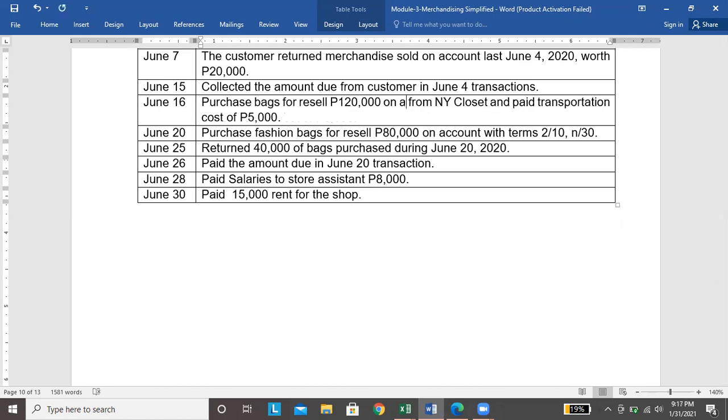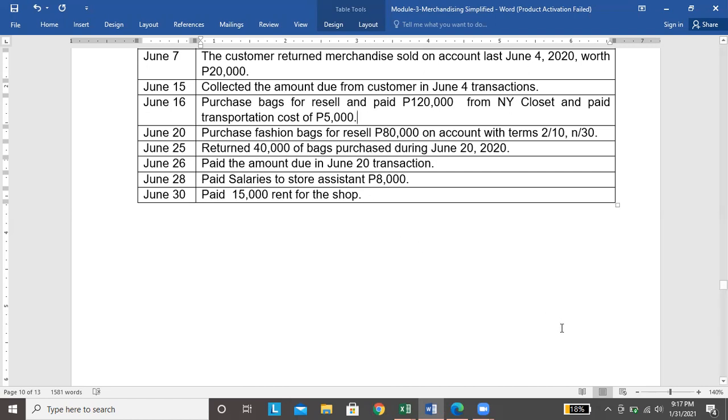Okay, let us just change the transaction kasi may sales and account na dito sa baba. So, ang gawin natin for June 16 transaction, gawin natin itong purchase but we paid immediately. Okay, hindi ito utang. This is a purchase and then we paid cash. Purchase bags for resale and paid 120,000 cash from NY Closet and paid transportation cost of 5,000.